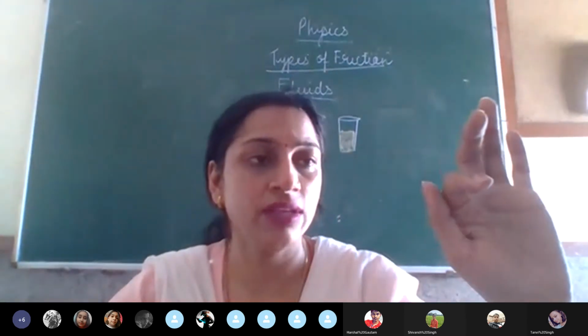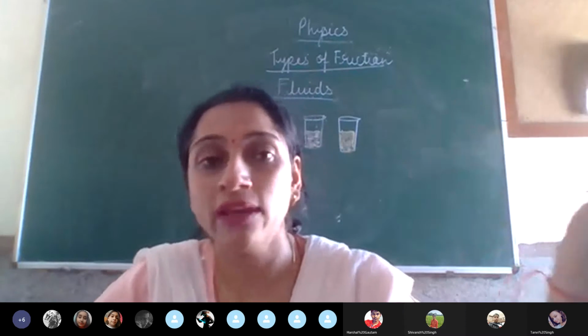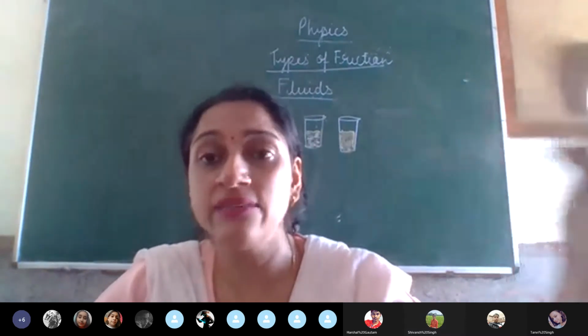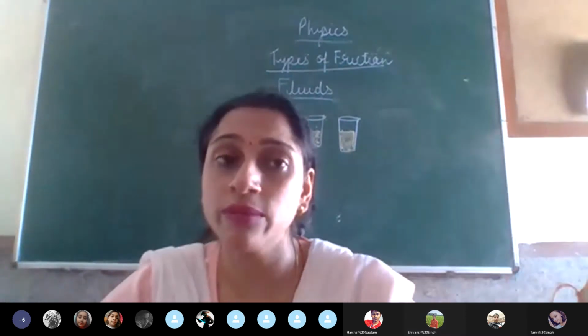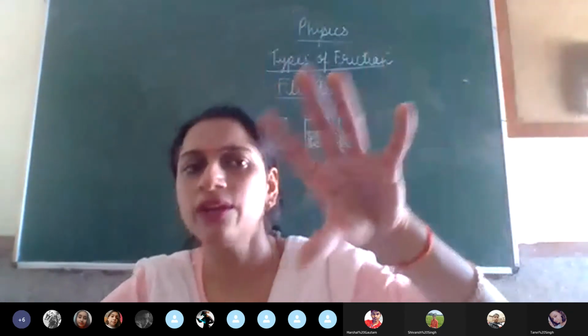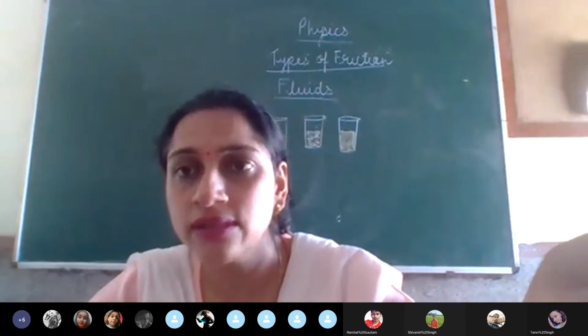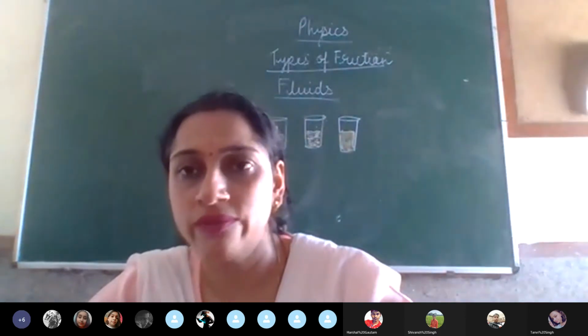Friction is a necessary evil. Why? You have to explain why. Necessary evil. When it is evil, why is it necessary? That is what we have to explain in a paragraph form. You can write, or you can write point wise. You will be reading out the answer in the later classes when we discuss it.